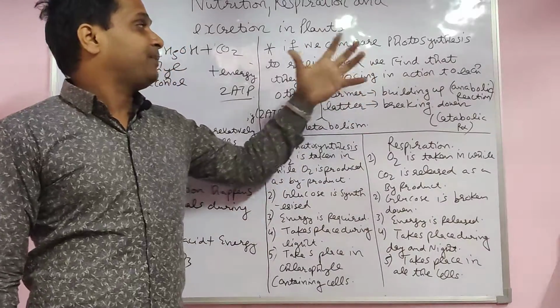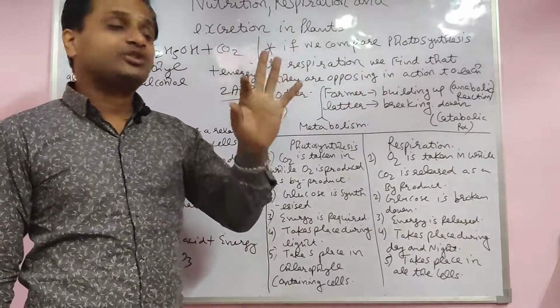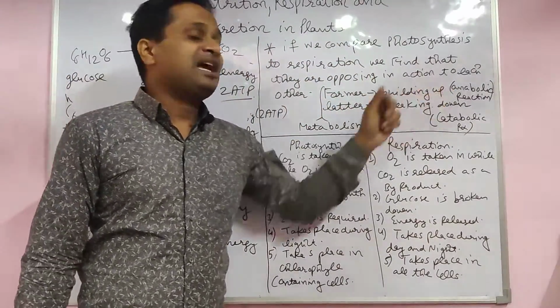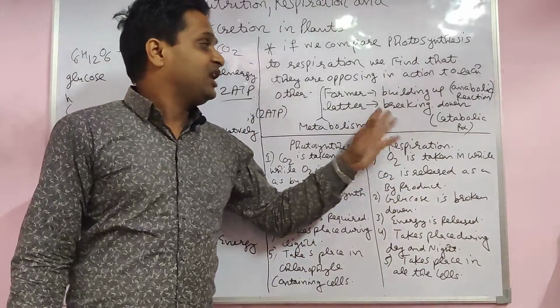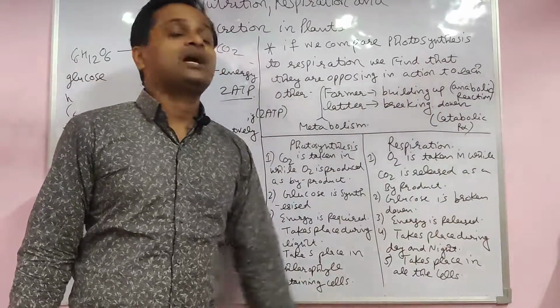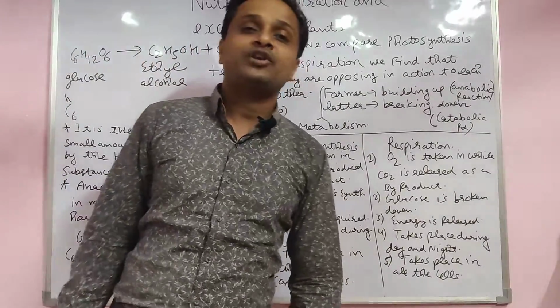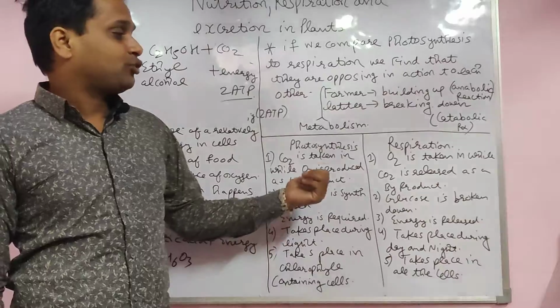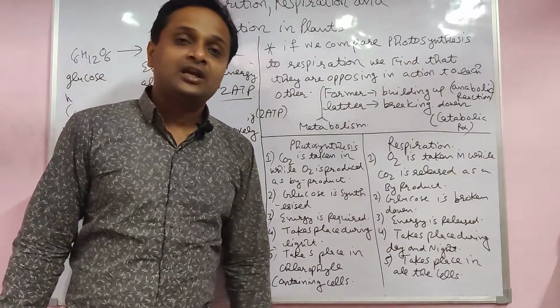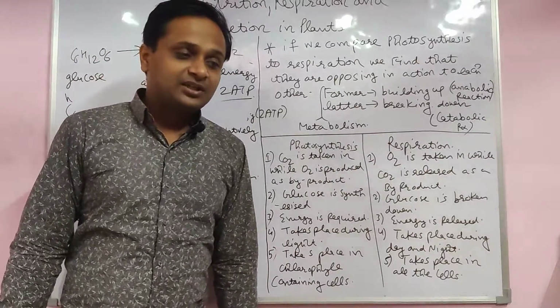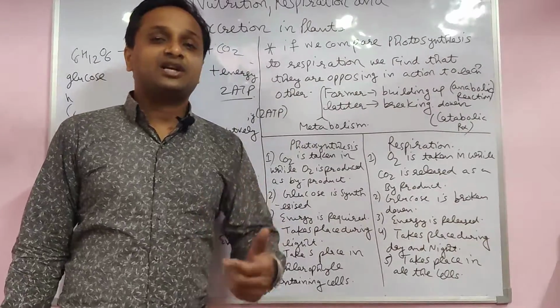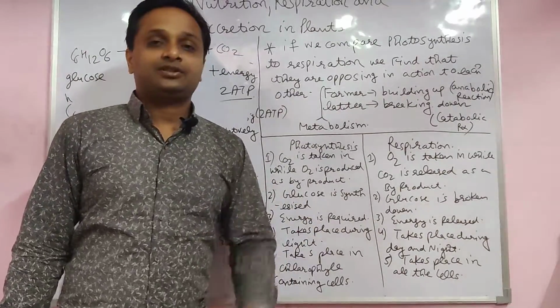If we compare photosynthesis and respiration, both are opposing each other. The former is called an anabolic reaction, building up. The latter, respiration, is breaking down, a catabolic reaction. And both reactions occurring together in our body are called metabolism. Photosynthesis and respiration are already explained. In the next lecture we will discuss another topic, students, some activities. Yes, thank you.